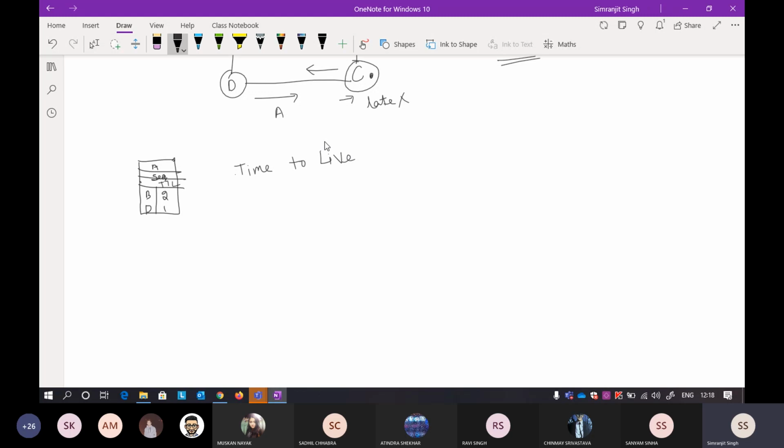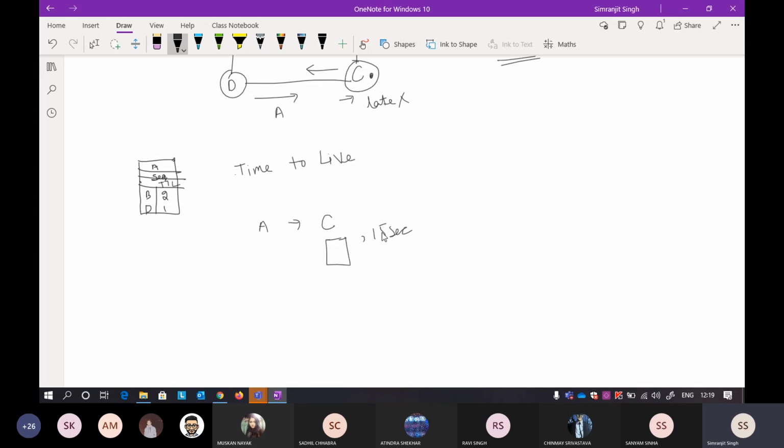What is the functionality of this? You are just assigning some time to my LSP. Suppose I am sending this packet A from A to C. I'm assigning this packet some TTL. TTL means that I'm assigning this packet, say, 15 seconds. It will not be exactly like that, but suppose it is 15 seconds.